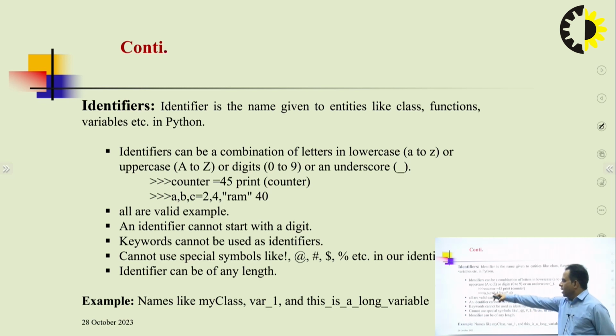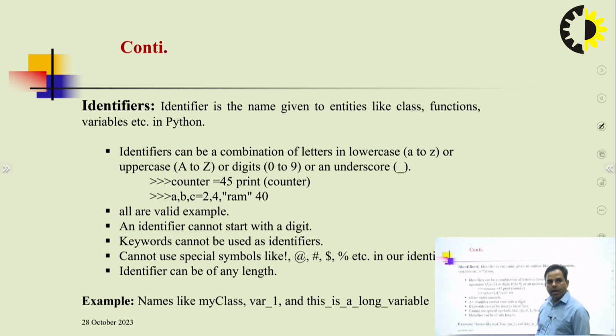For example, counter = 45, print(counter), and a, b, c = 2, 4, and so on, including a string and a decimal value, are all valid examples of identifiers. An identifier cannot start with a digit; the main constraint is that we never start an identifier with a digit. Keywords cannot be used as identifiers, as we discussed earlier. We also cannot use special symbols inside an identifier.